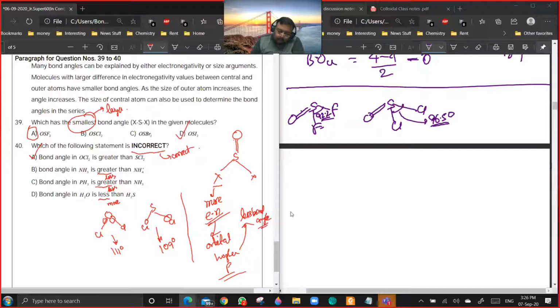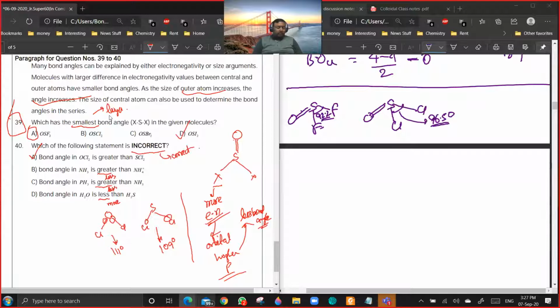They are asking the smallest, no? The answer should be SOF2 only. Question 39 is going to change. I think they have given the answer as per the biggest atom. If the size of the outer atom increases, the bond angle increases. So SOI2 will be giving the biggest. I was having in mind that you have to find the biggest bond angle. It should be SOF2 only. They're asking the smallest bond angle. So 39 is going for a key change.